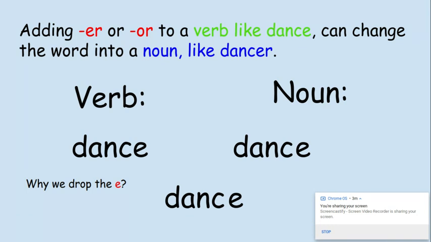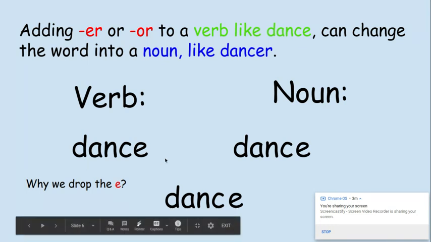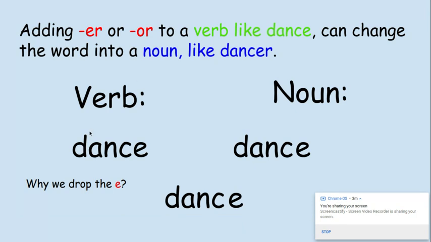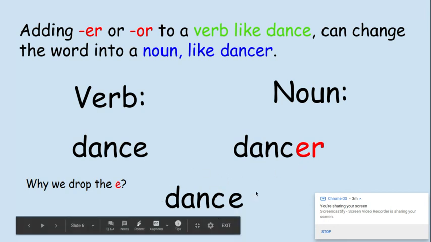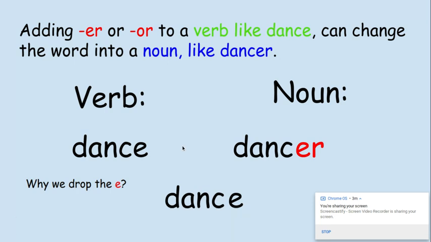The verb is dance. Now in the word dance, we have also a silent E. Now, if I want to make the verb into a noun, it's going to be a dancer. So I drop the E before I can add ER. Now, you're going to say, why do I drop it if I have to write it again? Just mentally drop it because when you want to have the word dance and you say that you're dancing right now, you have to drop the E before you add ing. So that's the reason we drop the E, at least mentally, in the word dancer.